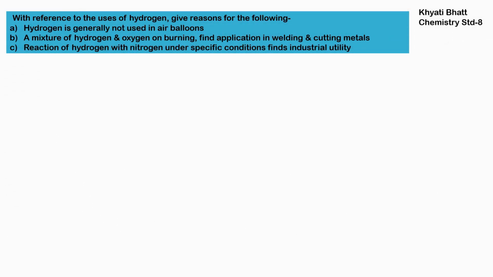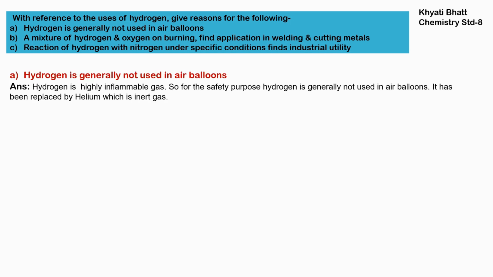Our question is, with reference to the use of hydrogen, give reason for the following. First reason: hydrogen is generally not used in air balloons. So the answer is hydrogen is a highly inflammable gas. So we are not using it in air balloons, where it can be dangerous. So nowadays hydrogen has been replaced with helium gas, which is an inert gas.